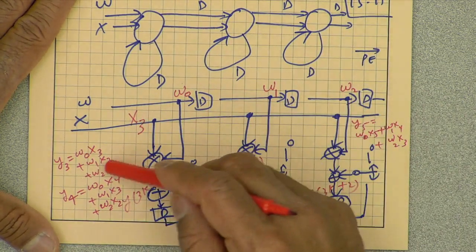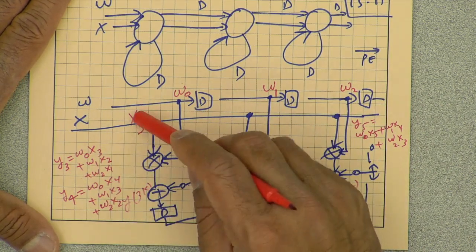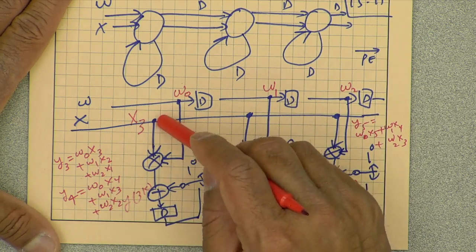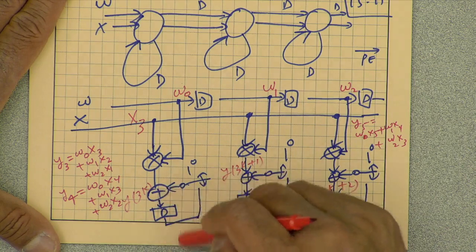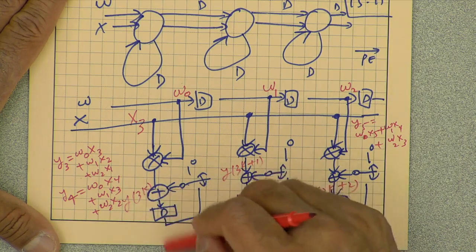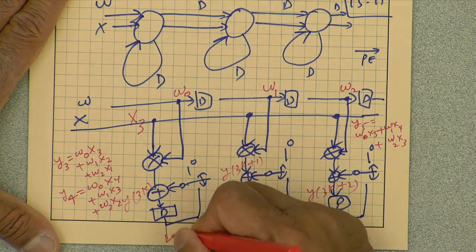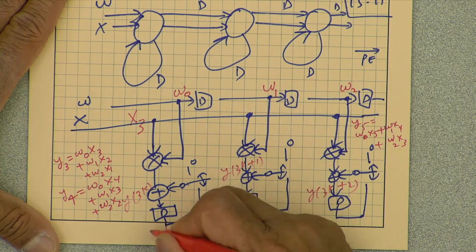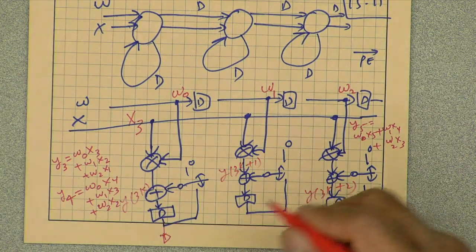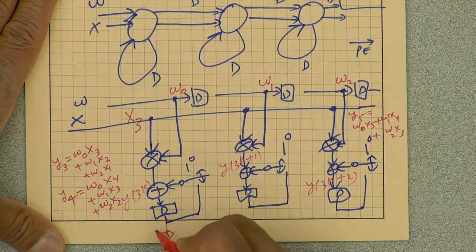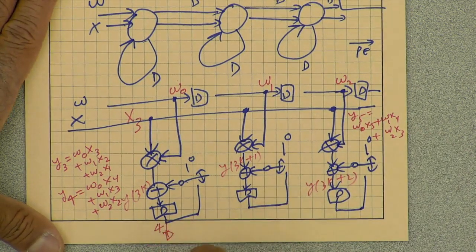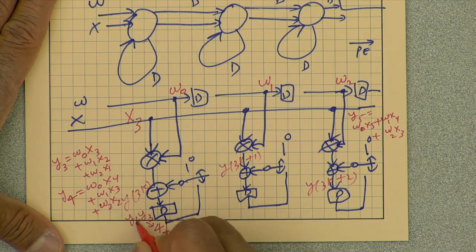previous cycles we had input x1 and x2. At this clock cycle x3, y3 will complete. If you want to take the output here, that will come out in clock cycle 4. So in clock cycle 3, y3 will complete, and output will be available in clock cycle 4. y6 will be available in clock cycle 7, etc.